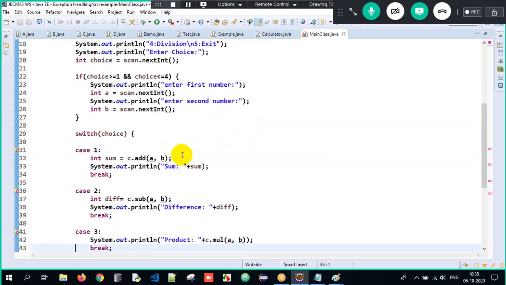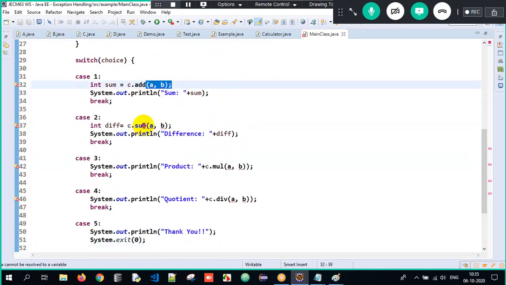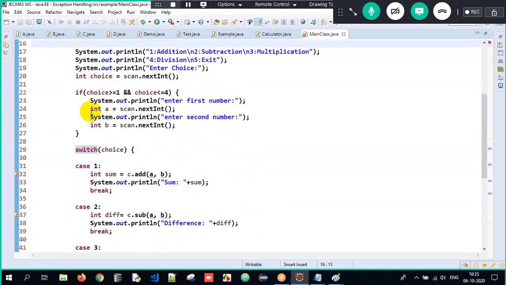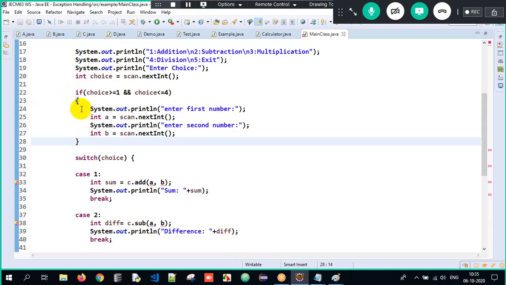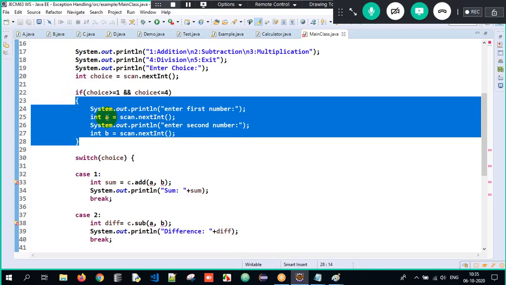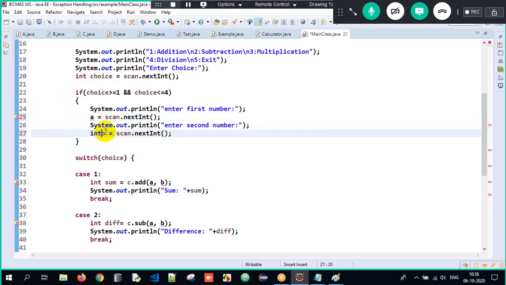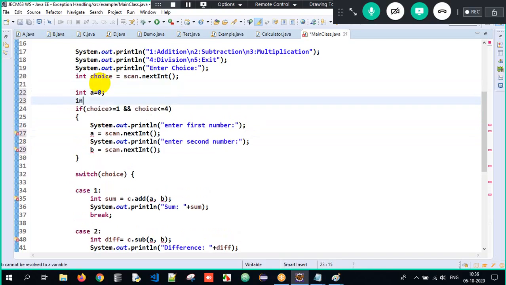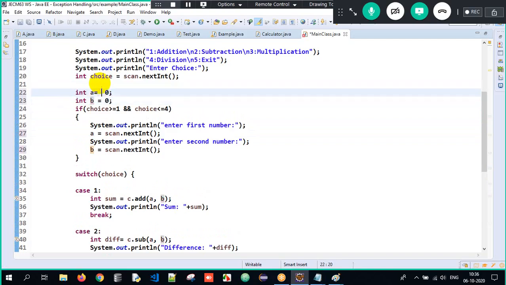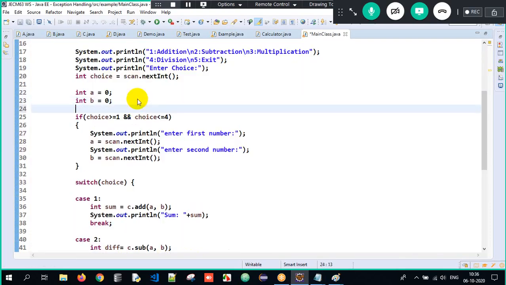But why is it giving an error over here? This A and B are giving an error over here. Why? Because A and B are declared within this if block, they are local only to the if block. This A and B can be accessed only within the if block. That's the reason here I have to increase its visibility. So here I'll just write int A equals to 0 and int B equals to 0. Initially they both are 0. Okay. Later I will try to reinitialize them. So that way, we are trying to do it here. So now I can reinitialize it everywhere.